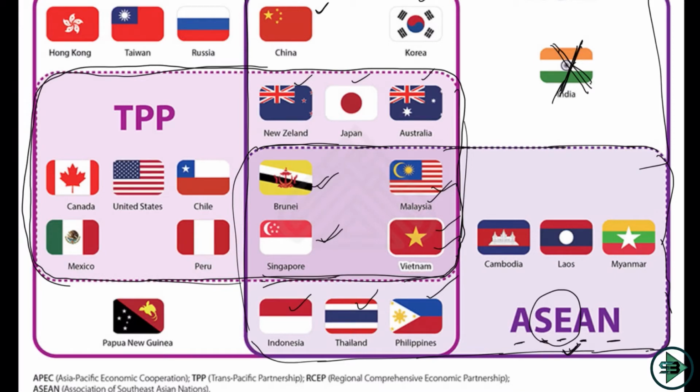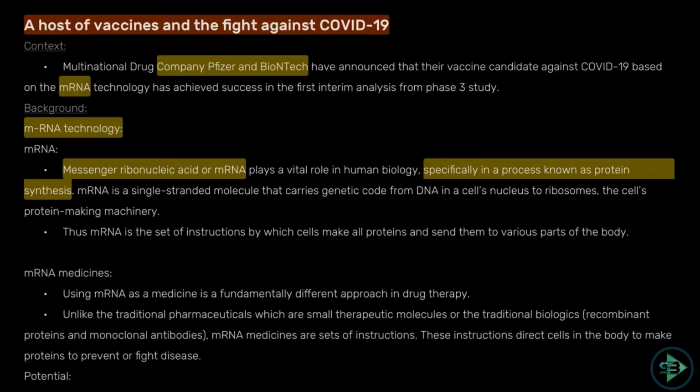So know the current affairs part of it, know the static part of it. Any of this could be part of your exam. News we come across for November is the host of vaccines to fight COVID-19. As most of us know, Pfizer and BioNTech have come up with a vaccine to fight COVID-19. They can ask you which company has come up with the vaccine and what technology they are using for the vaccine. They are using mRNA technology.